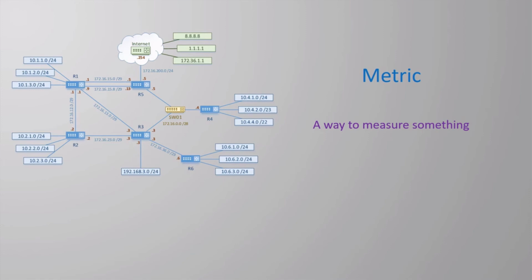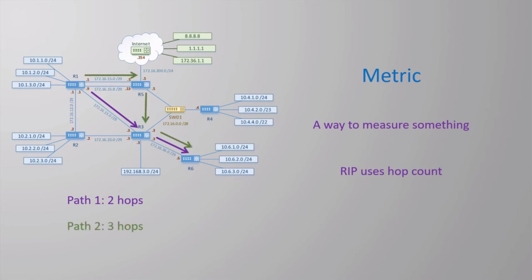RIP uses hop count as its metric. For example, from R1, the network 10.6.1.0 is 2 hops away using this path. It is also 3 hops away using this path, and 3 hops away using this third path. R1 will learn about the 10.6.1.0 network from R5, R3, and R2. It won't build a map of every link beyond these routers. It just uses these as signposts.